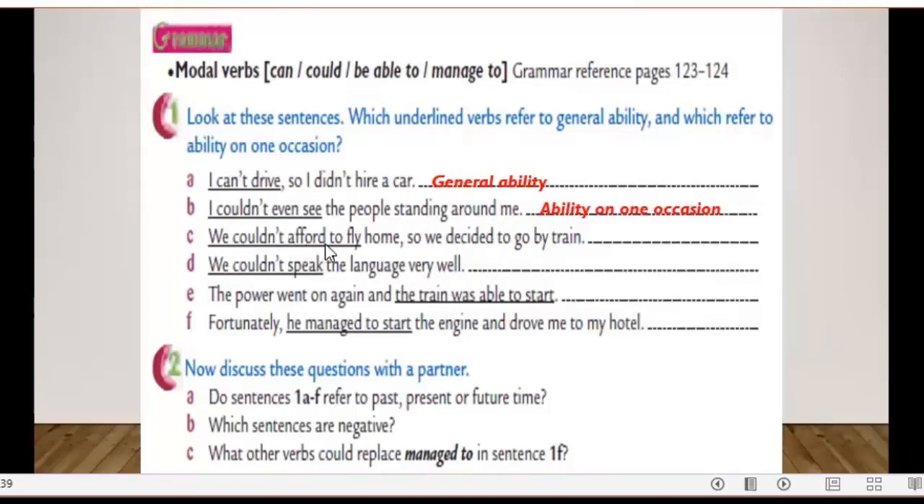We couldn't afford to fly home, so we decided to go by train. It's an ability on one occasion. D, we couldn't speak the language very well. Which ability is it? It's a general ability. Number E, the power went on again. The train was able to start. And here it's an ability on one occasion. And finally, fortunately, he managed to start the engine and drove me to my hotel. It's an ability on one occasion.